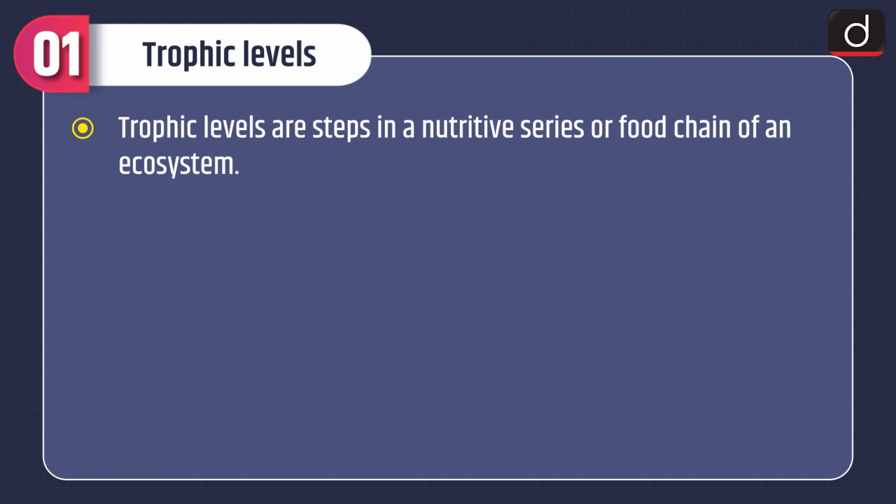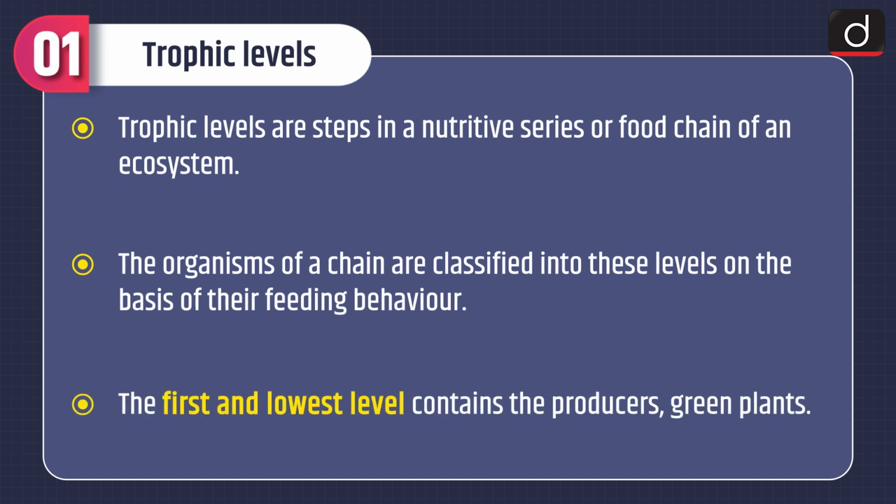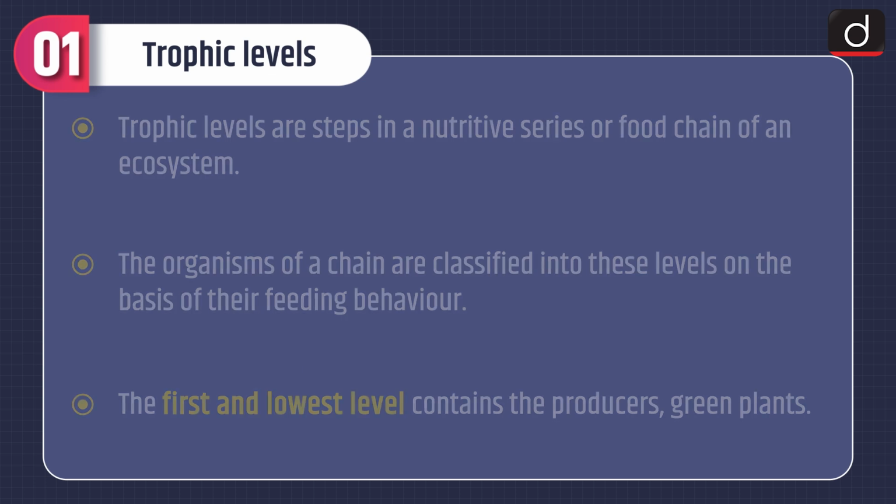Trophic levels are steps in a nutritive series or food chain of an ecosystem. The organisms of a chain are classified into these levels on the basis of their feeding behavior. The first and lowest level contains the producers, green plants.